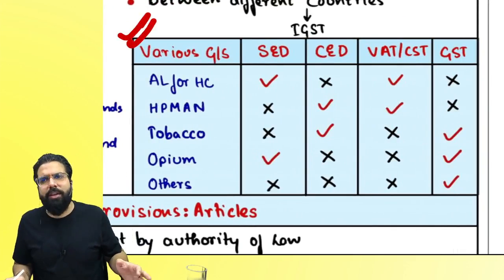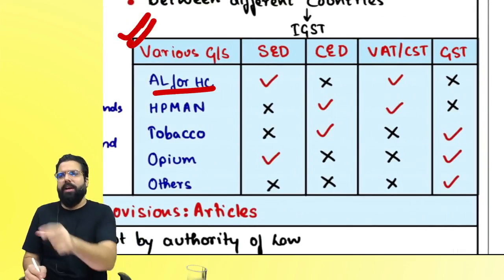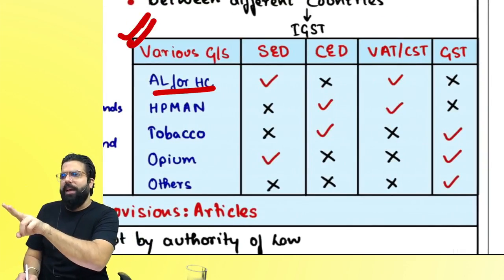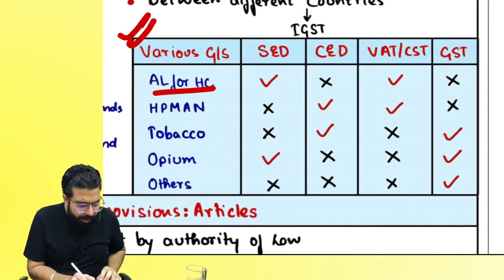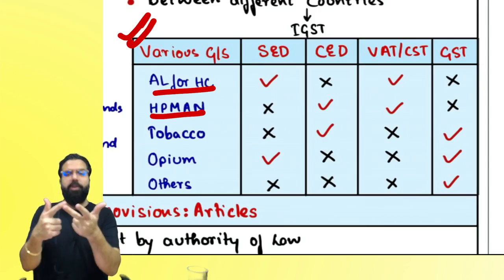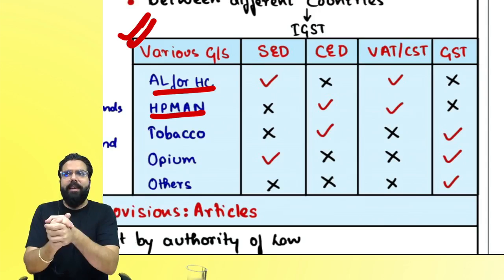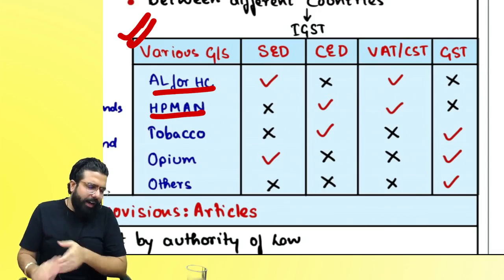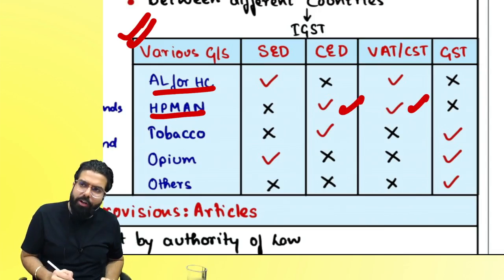Various goods and services pay. What are the various taxes which are there? Alcoholic liquor for human consumption: state excise duty on sale, VAT and CST. High speed diesel, petroleum crude, motor spirit, aviation turbine fuel and natural gas: what is the tax, everyone? It is central excise duty and VAT or CST.